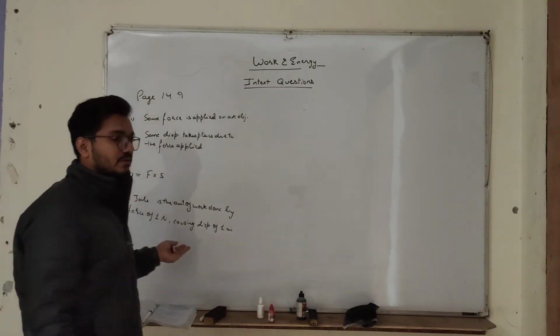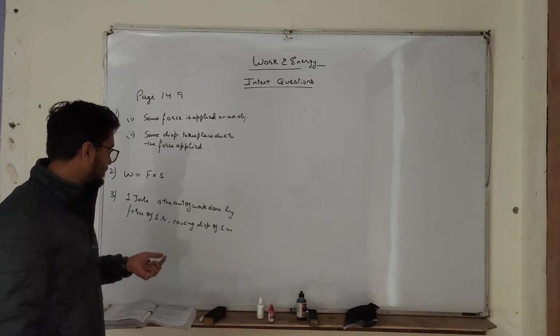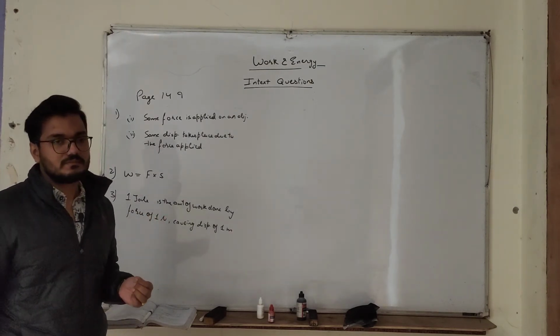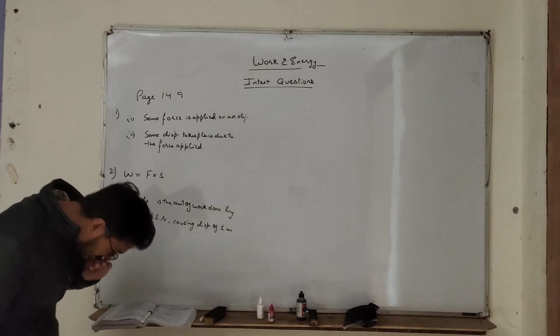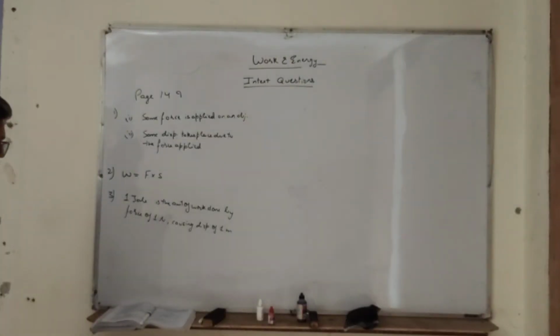So when 1 Newton of force is applied which causes a displacement of 1 meter, then we can say that 1 joule of work is done.